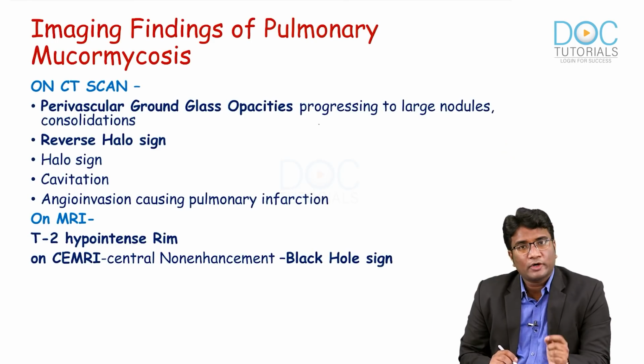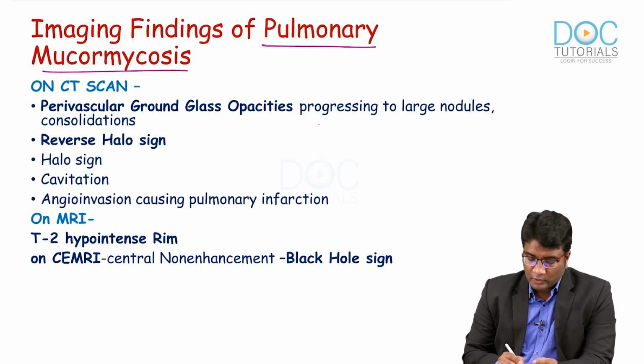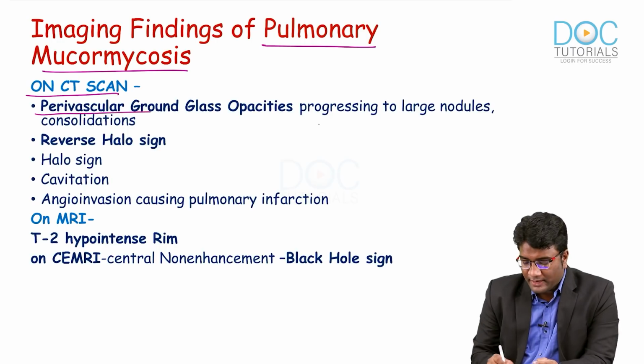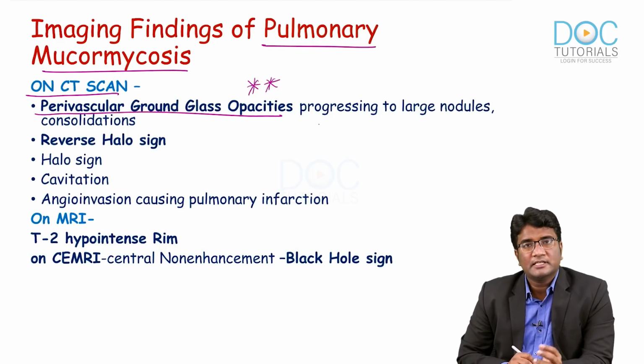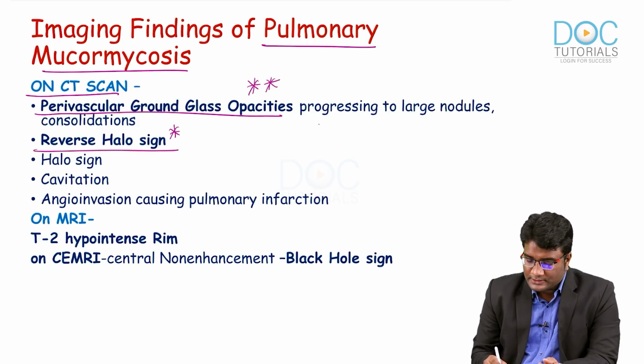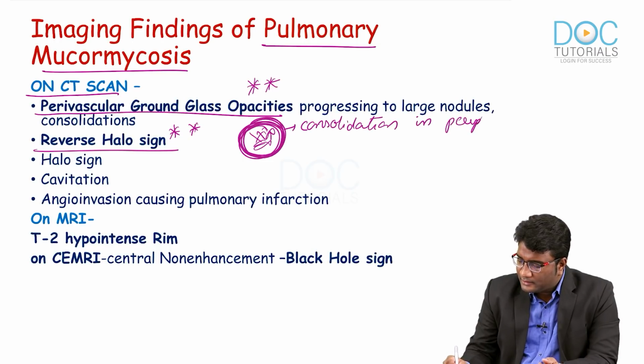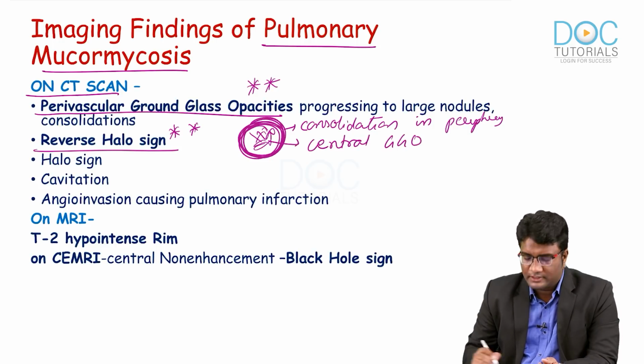Now, let's try to understand what are the important imaging findings of pulmonary mucormycosis. So, in pulmonary mucormycosis, on a CT scan, you will see perivascular ground glass opacities. Remember, this fungus has an angioinvasive property, so you'll have this ground glass opacity in a perivascular distribution, which can then form large nodules and consolidations. You will see the classic reverse halo sign. There will be a thick area of consolidation with central ground glassing. So, large consolidation will be there in the periphery, and you will see a central GGO. So, this appearance is called a reverse halo sign.